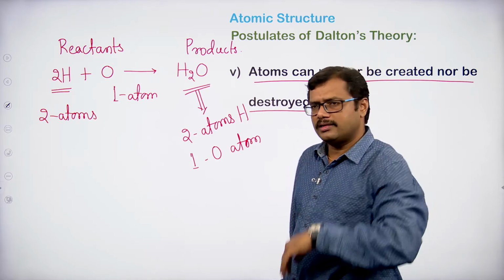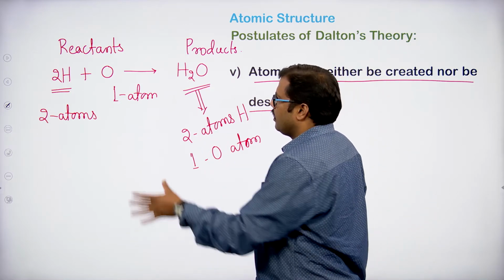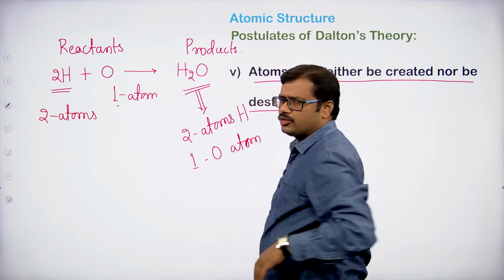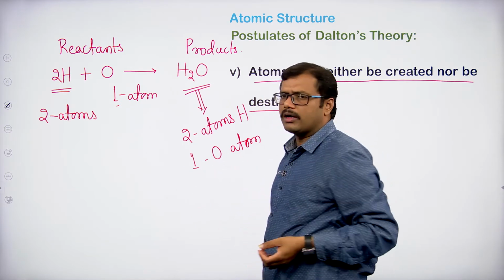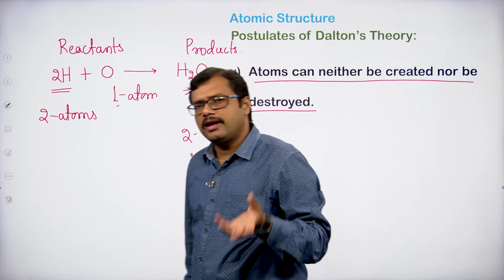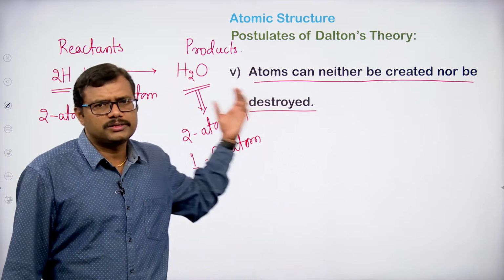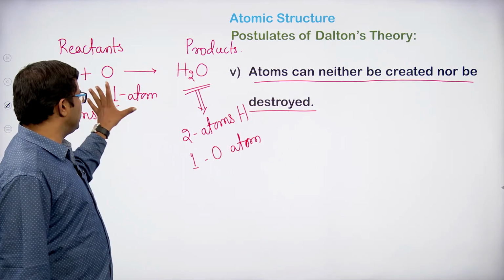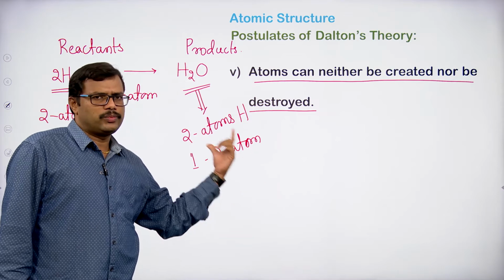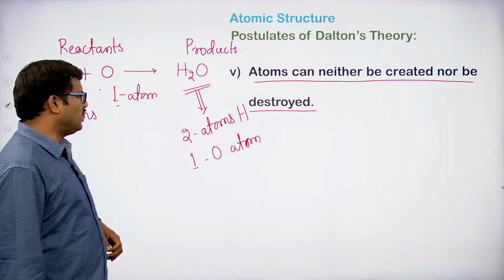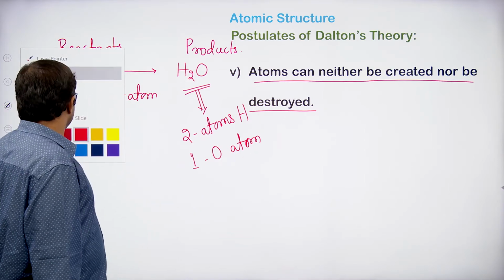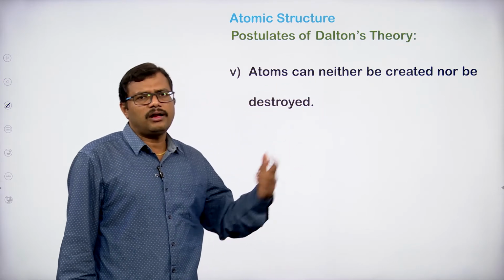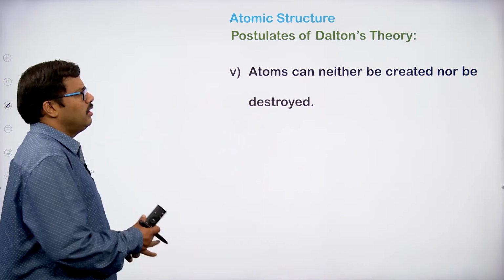For oxygen, we have one atom on the reactant side and one on the product side. So we have not created a new oxygen atom or destroyed one. In other words, according to the statement, atoms can neither be created nor destroyed in a chemical reaction.